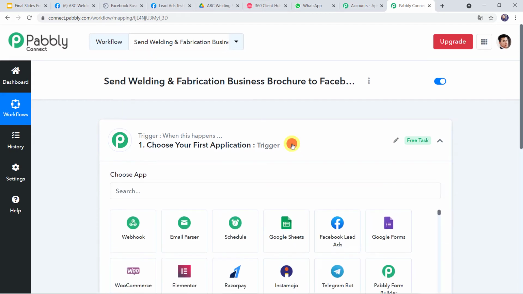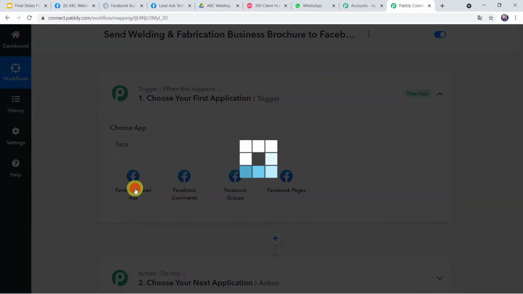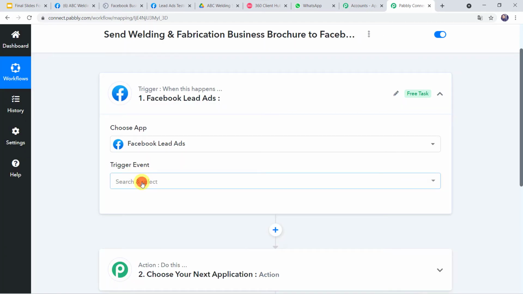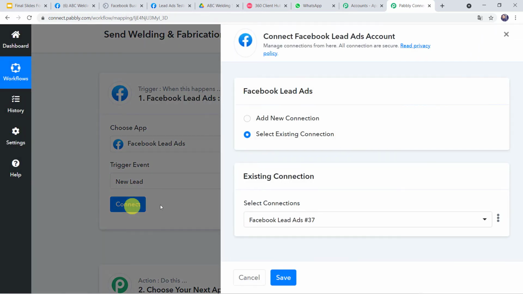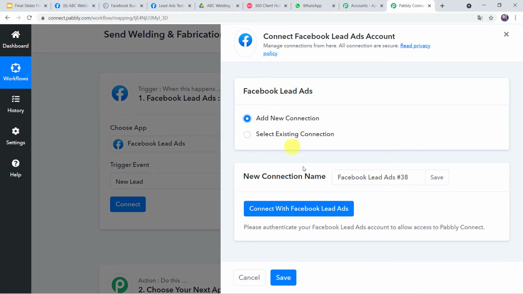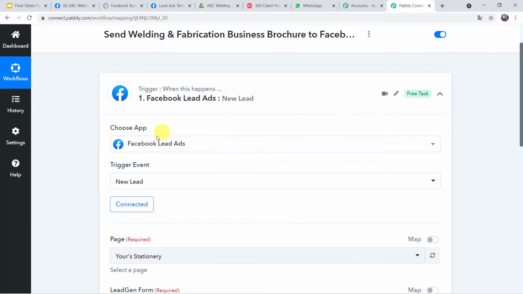So here in the trigger window, we have to select the application name as Facebook lead ads. In the trigger event, we have to select new lead, click on connect, click on add new connection and connect with Facebook lead ads. Authorization successful. And now the Facebook lead ads are connected to Pabbly Connect just because I was already logged into my Facebook account. So make sure before creating the connection, you are logged into your Facebook account.